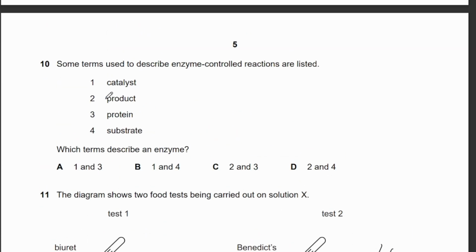10. Some terms used to describe enzyme-controlled reactions are listed. Which terms describe an enzyme? So firstly, an enzyme is a biological catalyst. Okay, so 1 has to be correct. So therefore, C and D is wrong. Between substrate and protein, which is correct, it will be 3. 3 is correct, so the answer will be A, because enzymes are proteins. Right? Enzymes are proteins and therefore they can be denatured.